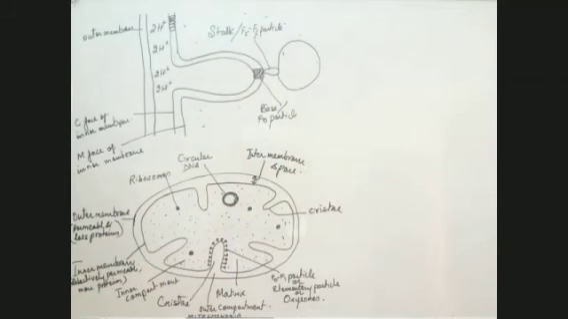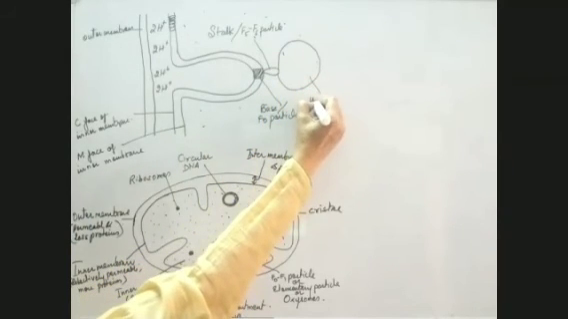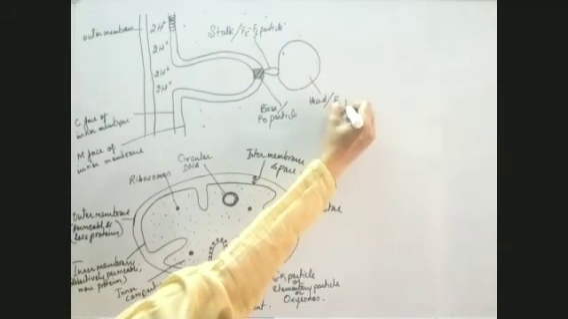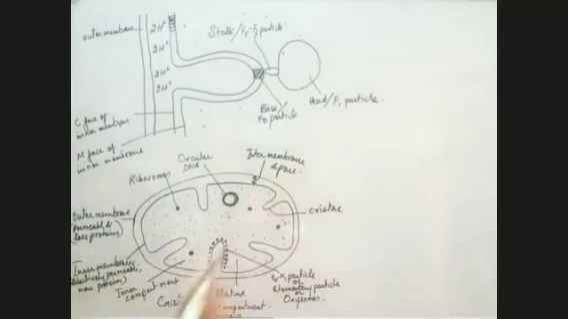And the third one, which is circular and bigger in size, this is the head or F1 particle. So this is how the oxysome appears.